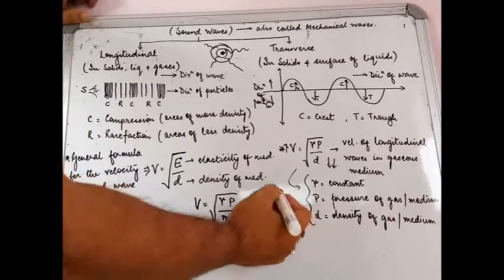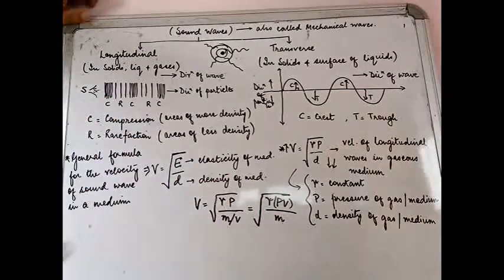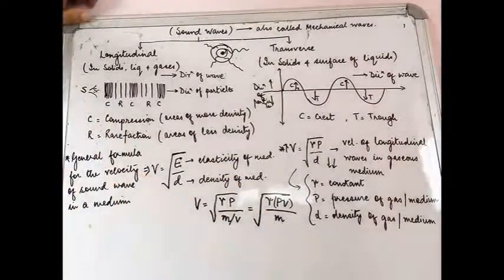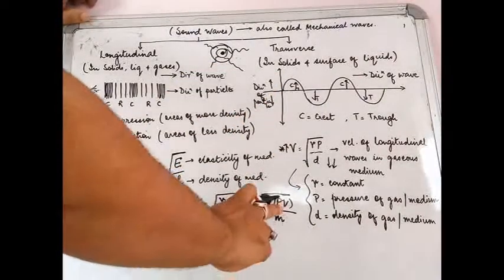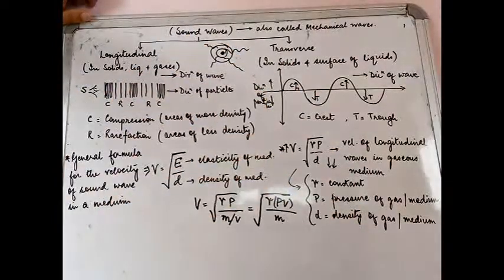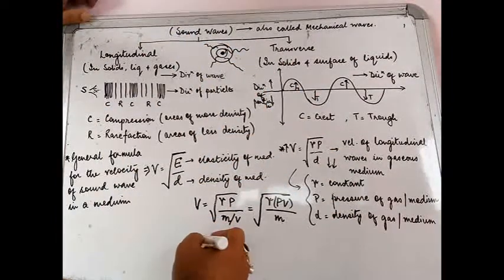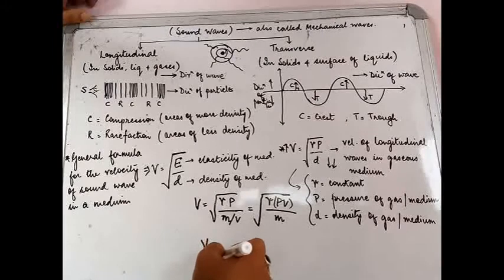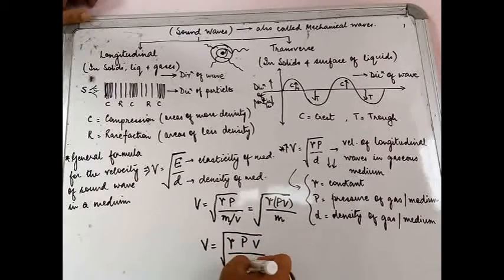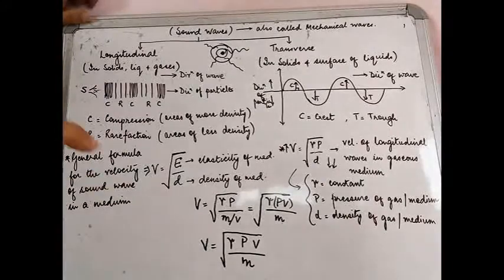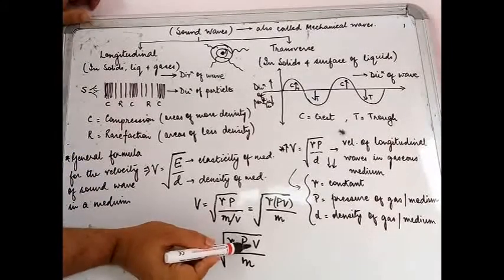Now in chemistry, the product of pressure and volume for any enclosed gas, according to Boyle's law, if you remember, PV is equal to constant. So let me write first this formula clearly, gamma PV upon M. Now, supposing somebody is increasing the pressure of the gas. Have a very careful look.